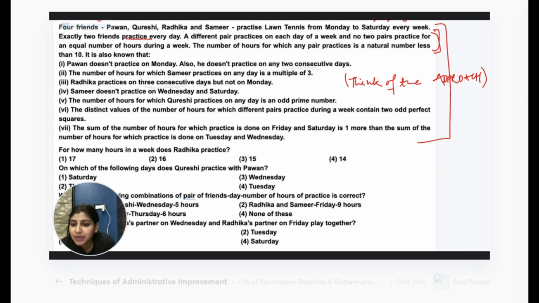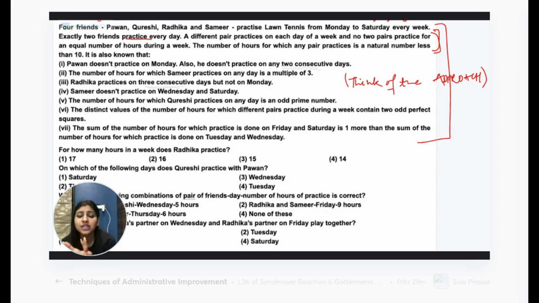The pair can play simultaneously, which allows Samir to play for 9 hours. Acha, is that the case? Where is it? Hint 6. Oh, I haven't gone to hint 6 till now. Let me at least go there. Hint 6 is the distinct values of the number of hours for which different pairs practice during a week contain... okay, this is done.